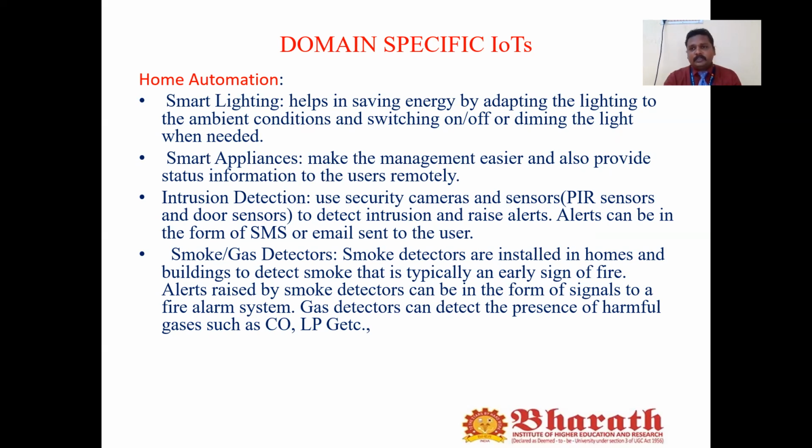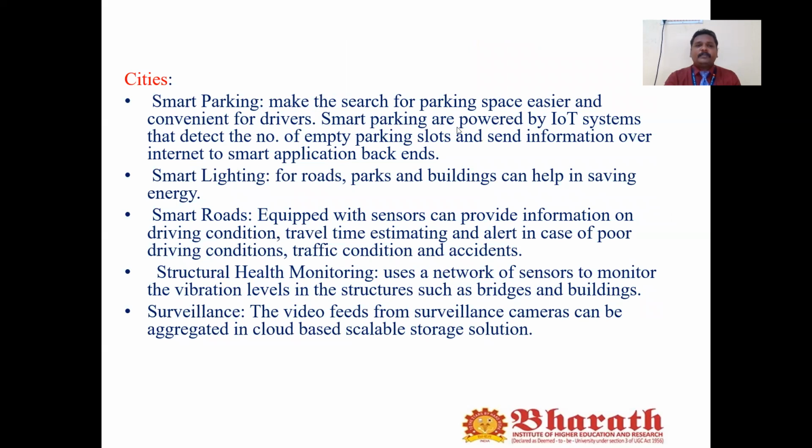Let's say you are remote, for example in the office, and you need to control your light. Sometimes we forget to switch off our light, but now, using our mobile phone through IoT applications, we can switch the light on and off. The same goes for smart appliances, which makes management easier and also provides status information to the user remotely. This is what we call home automation.